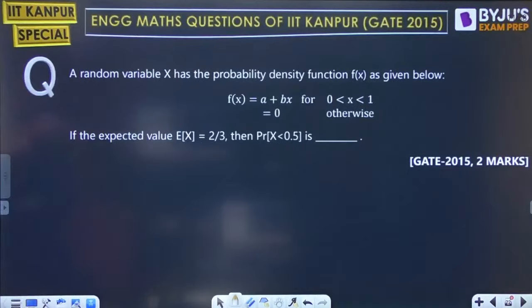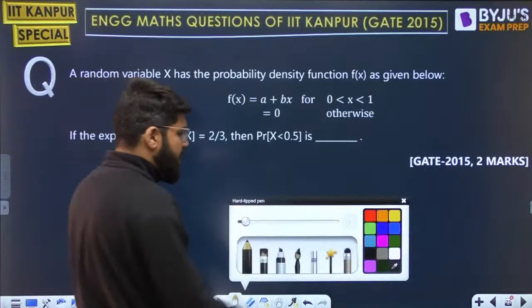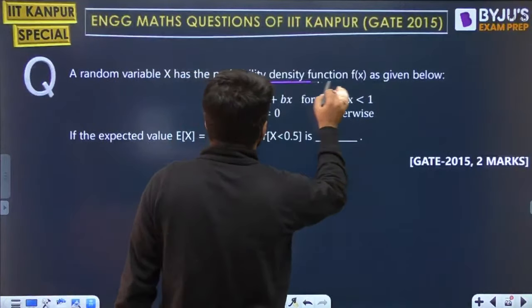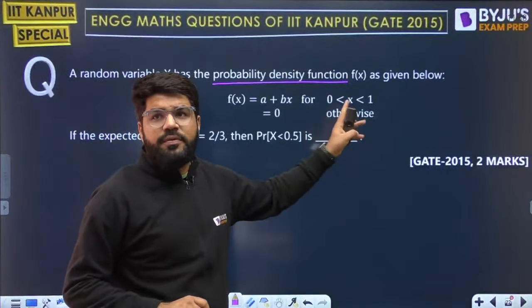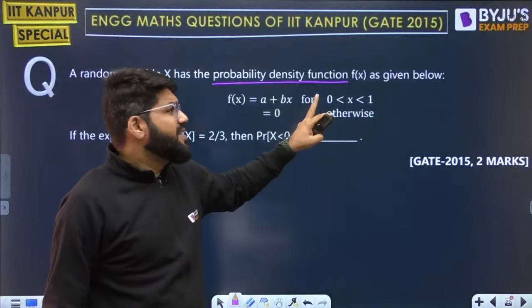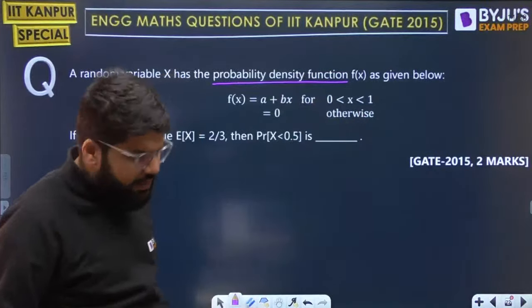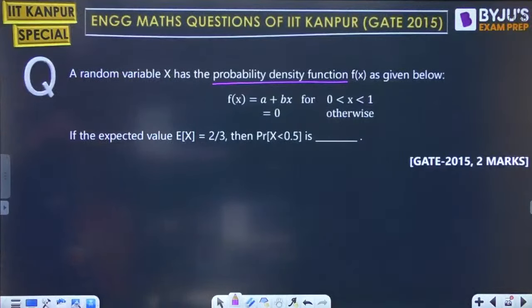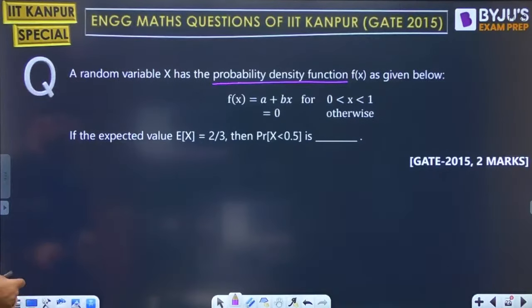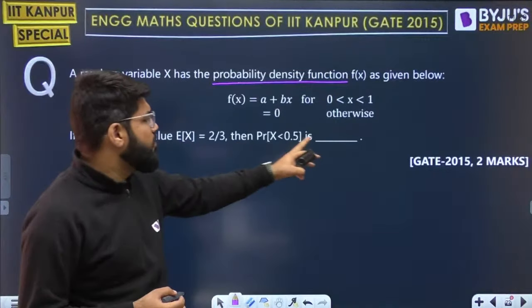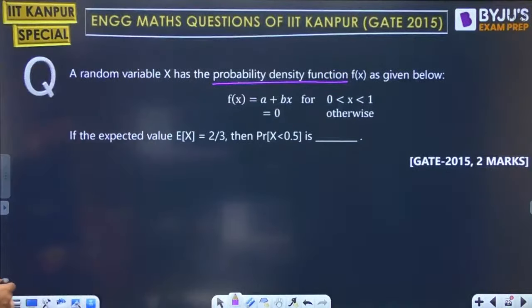A random variable x has the probability density function as given to you. This question is on the PDF. X is a continuous random variable because it can take all values between 0 and 1. It's a range given, 0 less than x less than 1. Its PDF is given by a plus bx for 0 less than x less than 1 and 0 otherwise. If the expected value of x is 2 by 3, what is the probability x is less than 0.5?